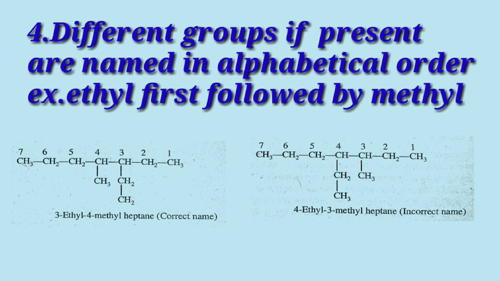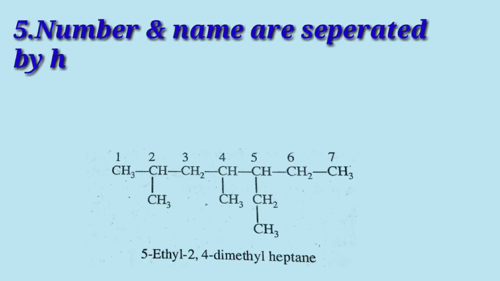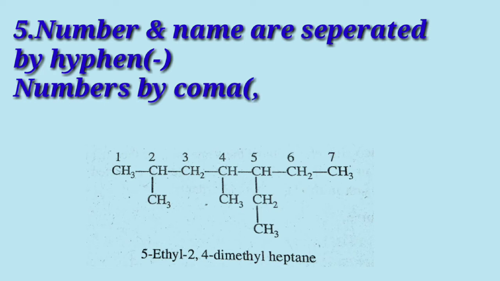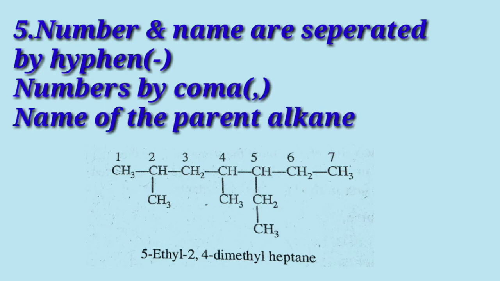For example, ethyl first followed by methyl. And fifth, the number and name are separated by a hyphen and numbers are separated by commas. And the name of the parent alkane is written at the end.